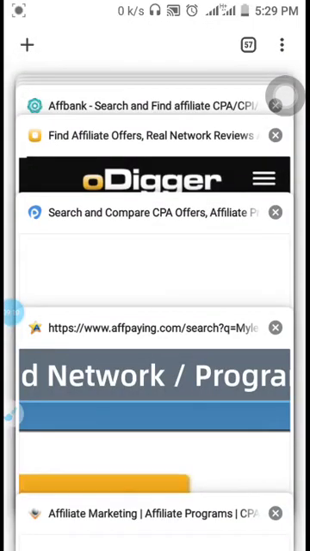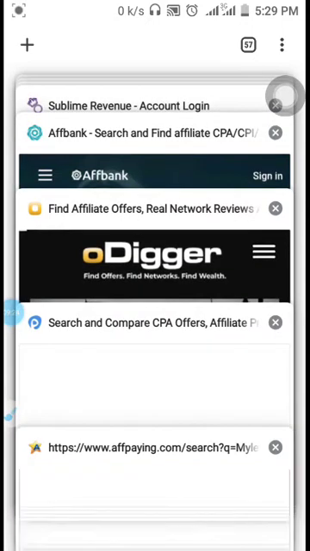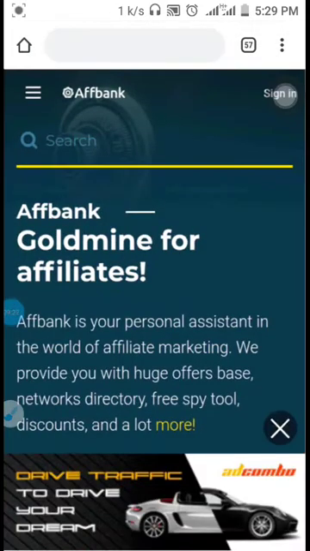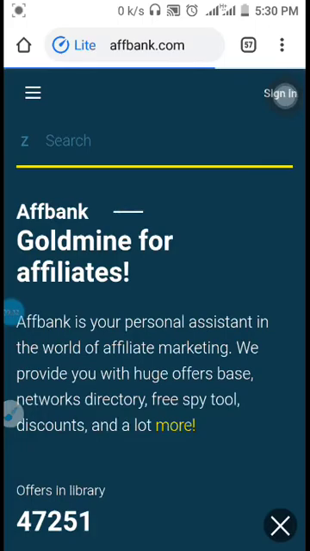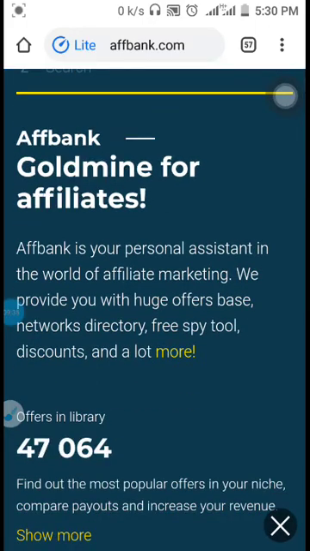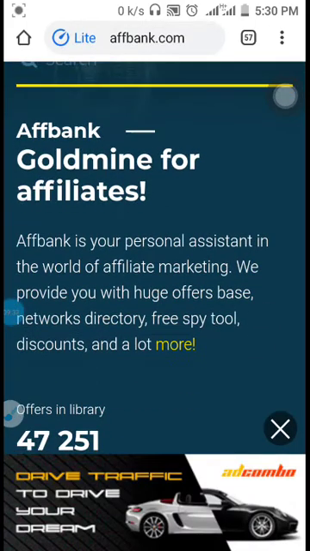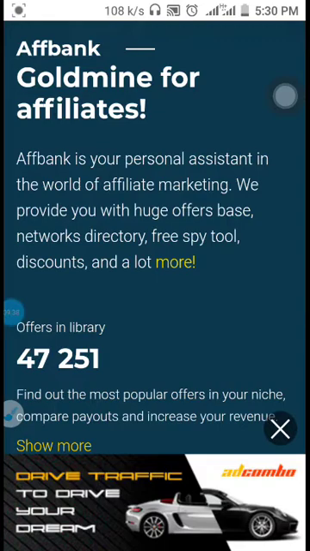We provide you with a huge offer base, network directory, free spy tool, discounts, and a lot more. So if you're looking for coupon codes, AppBank is a place for you to go and research for coupon codes. So pretty much this is AppBank. I just zoomed into AppBank to see what's going on. These are all offers in AppBank, with the menu of AppBank.